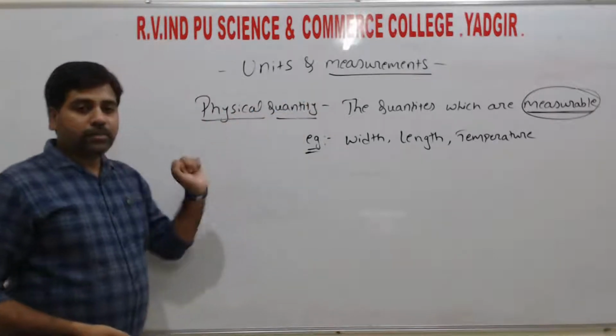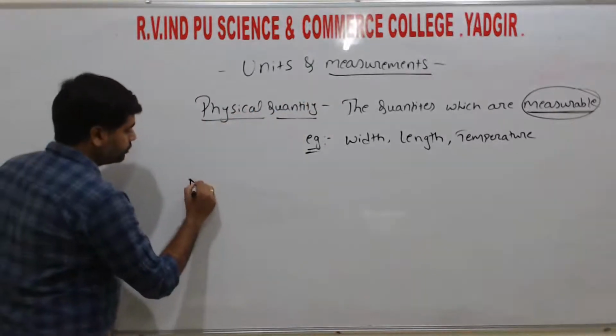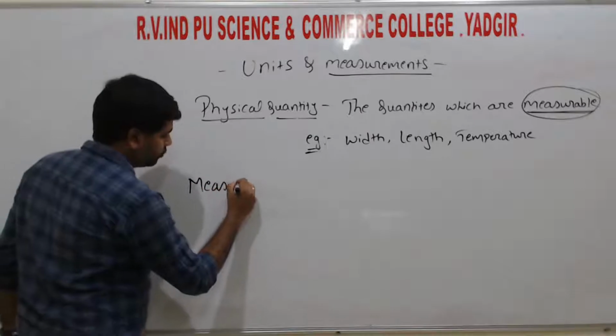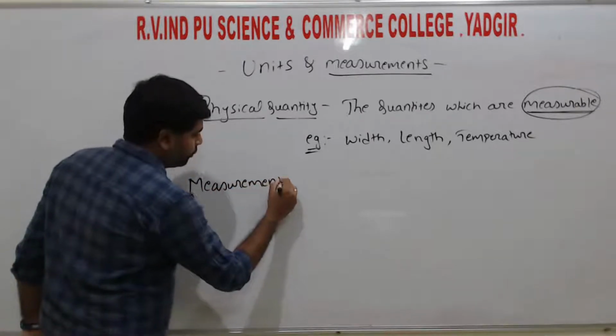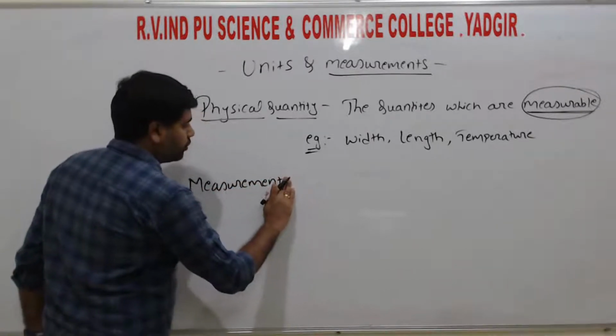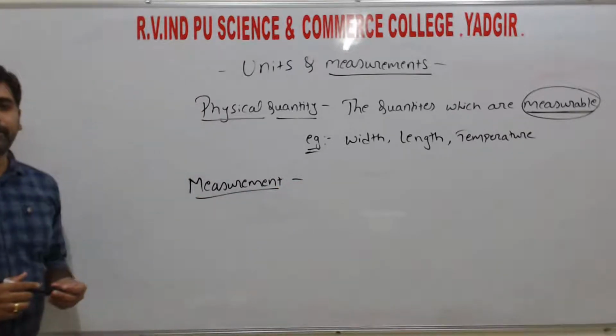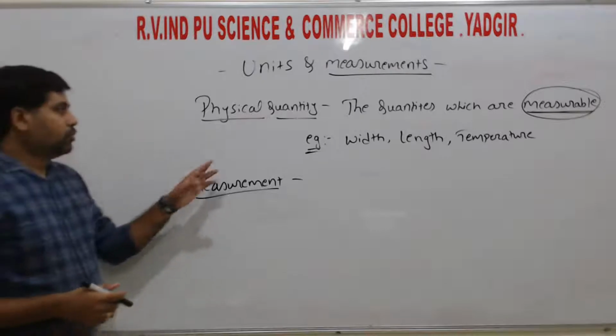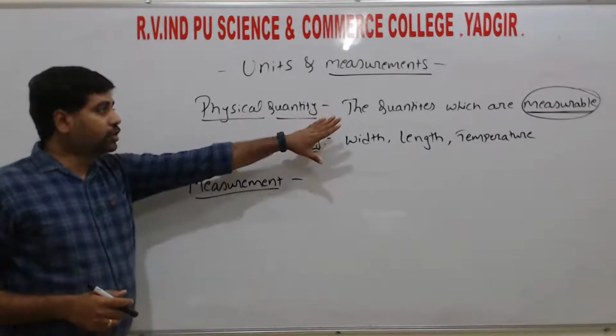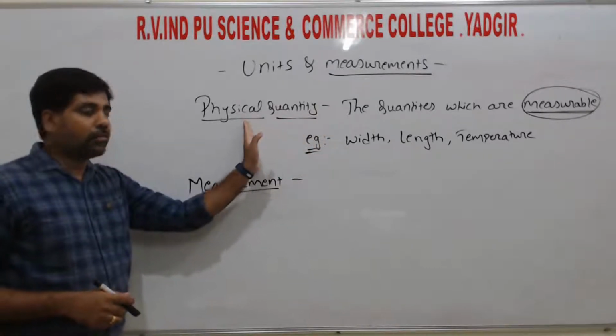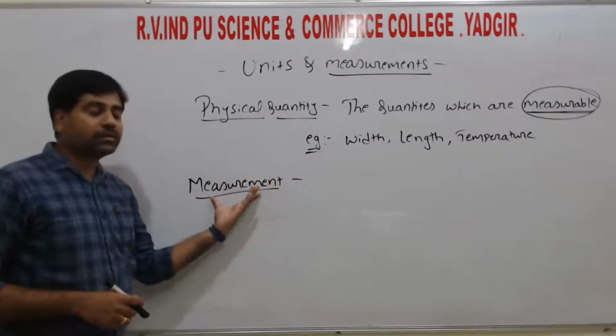So what is measurement, right? The quantities which are measurable are called physical quantities. Then what is measurement?